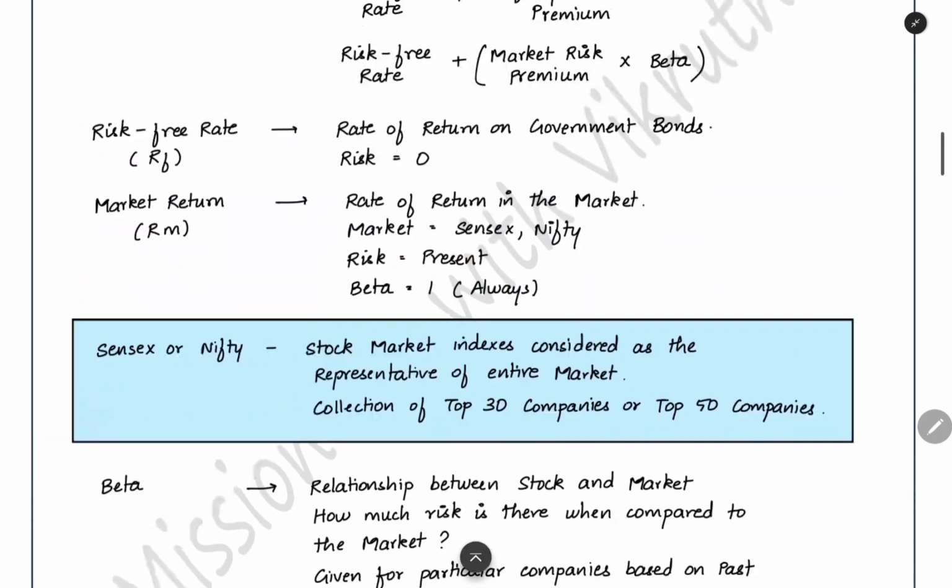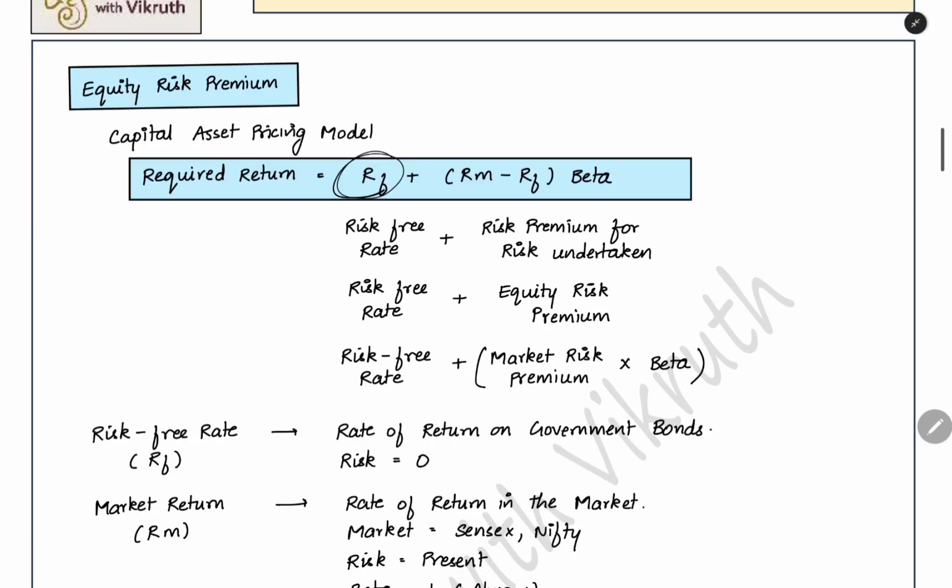That is what we are finding out in this equation also. The risk-free rate you want. And then in the market, if you invest, how much extra return are you getting? The market risk premium. When you multiply it by beta, you get the total premium return which you want for your particular stock. That is called the equity risk premium. You can also call it the stock risk premium, also known as the security risk premium. This is the risk-free rate plus the risk premium for the risk which you are taking. The risk you are taking, you compare with the market and find by the beta factor how much risk you have in your particular company. For that, you ask for that extra premium percentage over and above the risk-free rate. So when you add all this, you will get the required return. You just need to remember that the risk-free rate will be given, the return of the market will be given, and the beta factor of the company will be given.